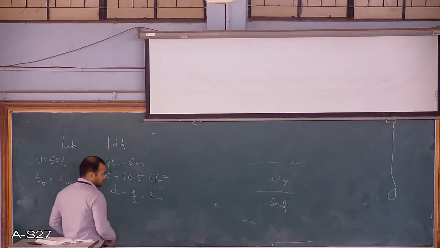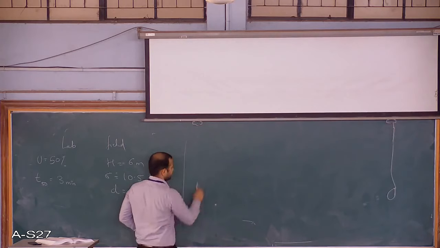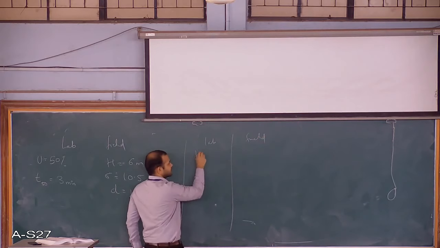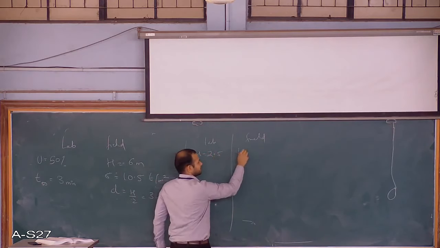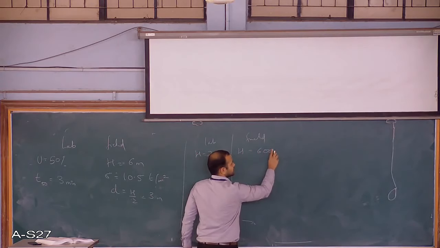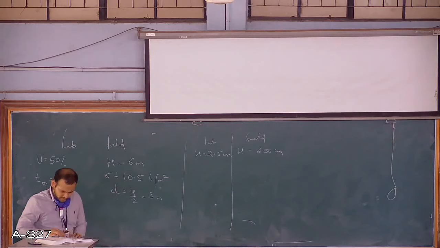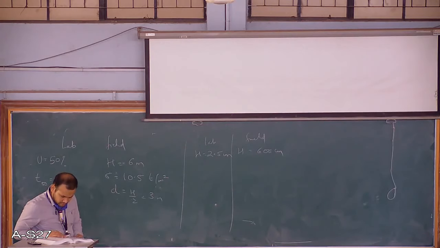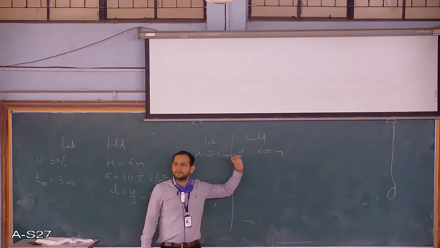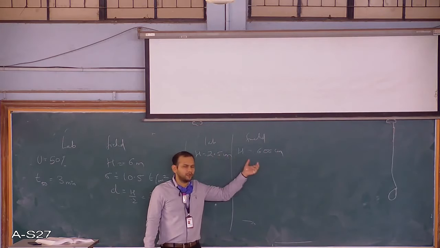So we'll try to solve the problem in a tabular manner. You have 2 columns, the first for lab and one for field. Here H is 2.5 centimeters. Here H is 6 meters, so I can write 600 centimeters. Is it? Yeah, it is 6 meters. So I'm converting this into the same unit. Always remember, keep the same units. Let it be meters, or you convert this into centimeters, whatever you want, but always keep a uniform unit throughout.